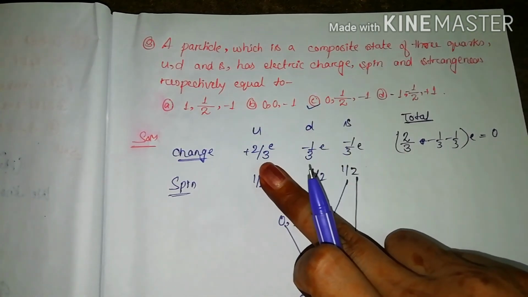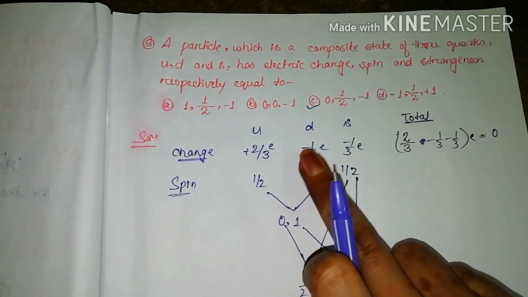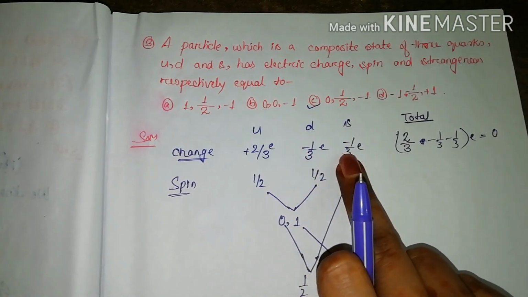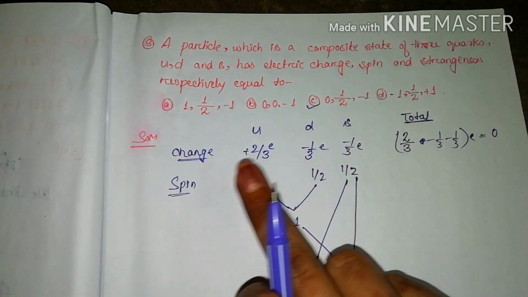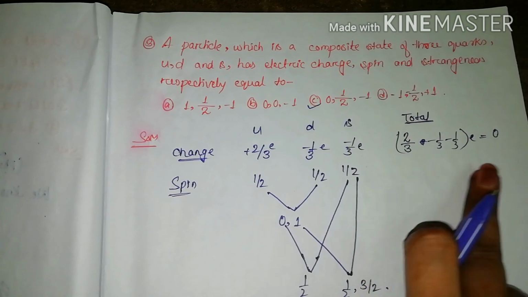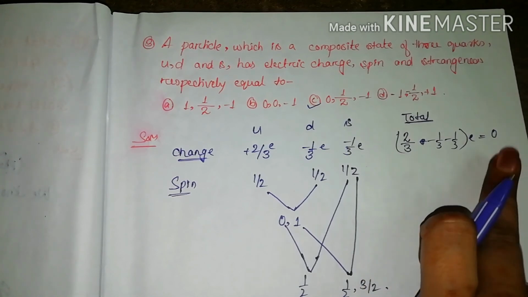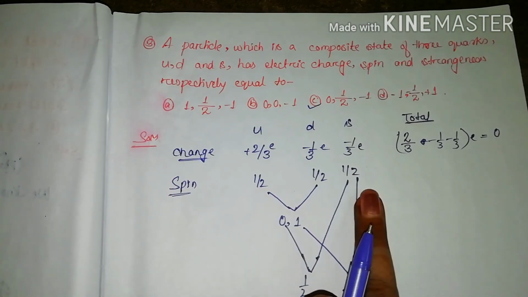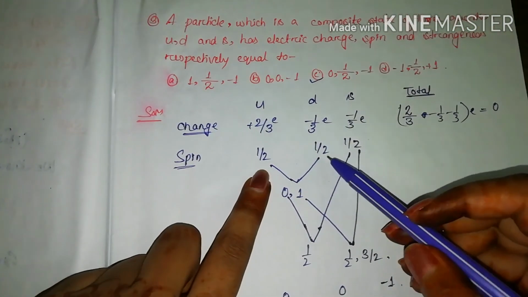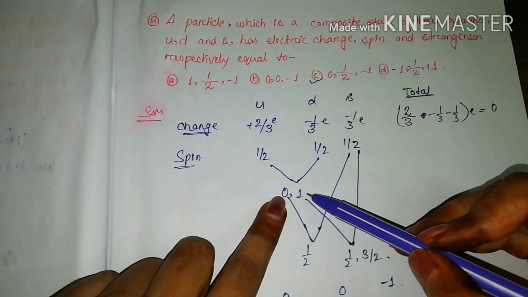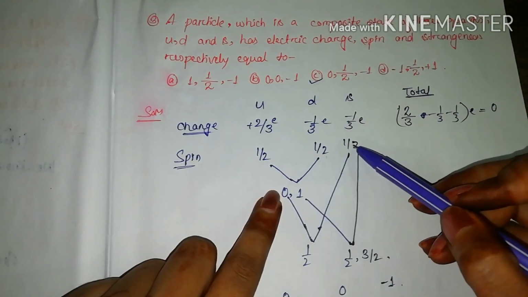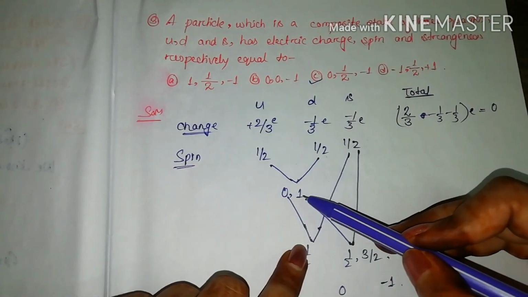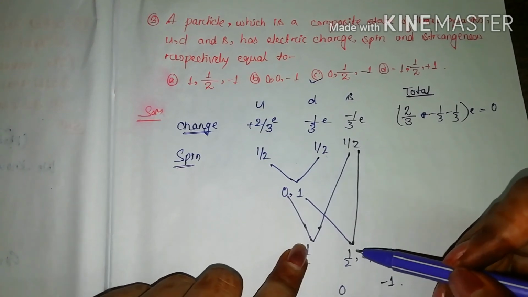So for the up the charge is +2/3e, for the down it's -1/3e, and for strange it is how much? -1/3e. So on adding all, the total is 0. So the charge is 0. Now we will see the spin. Spin is half for all. The combination of two of these will give us 0 and 1. Now combining this 0 with half, it will give you half. 1 combining with half will give you half and 3/2.